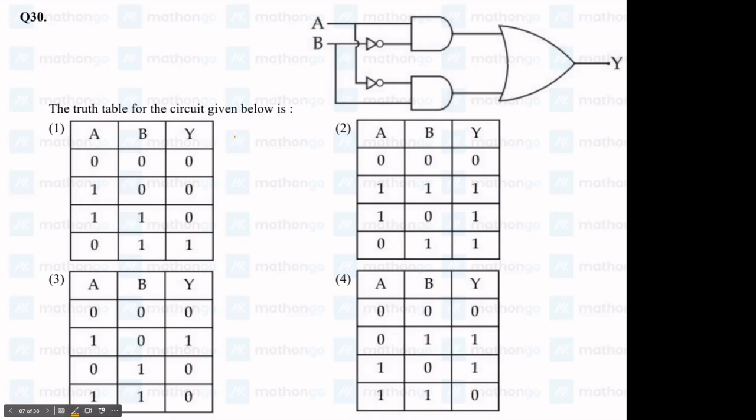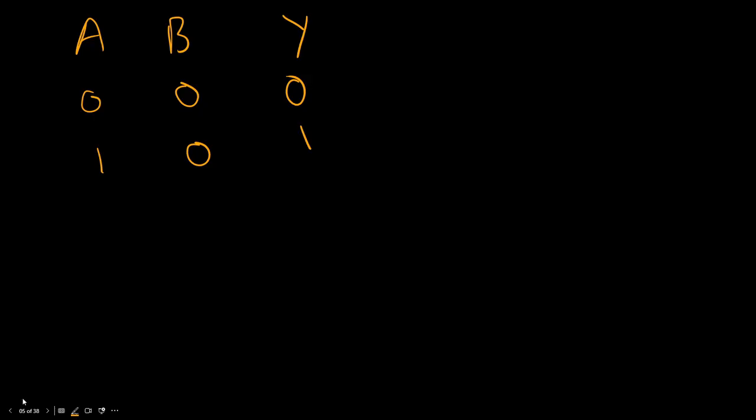Now let us put 1 1. So we gave 1 over here and 1 over here. The 1 comes undisrupted, but this one goes through the NOT gate and becomes 0. Similarly here the 1 goes through the NOT gate and becomes 0, and this one comes as it is. And the AND gate doesn't have both 1s, so it will give 0 over here. Same thing over here, this AND gate will also give us 0, and the OR gate with 0 and 0 will give us 0 as an output. So we have 1 1 0.